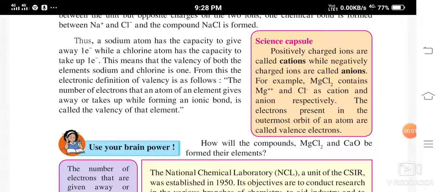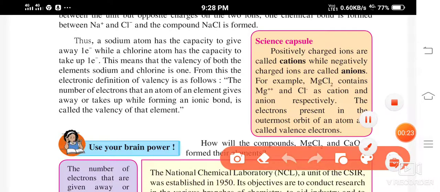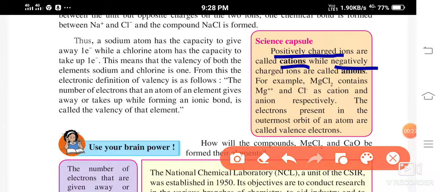Students, in the last video, we saw how sodium chloride is formed. That is, we understood the concept of valency. Now, science capsule. Positively charged ions are called cations, while negatively charged ions are called anions. So positively charged ions are called what? Cations. Negatively charged are called anions.